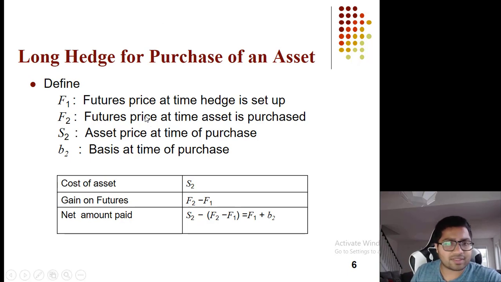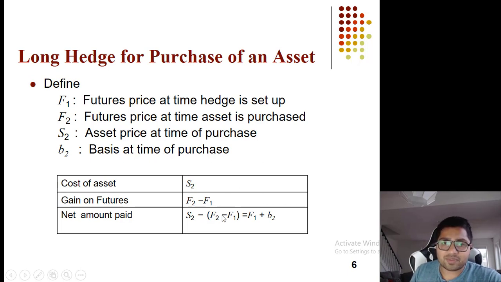So we did the whole exercise with the airlines company. Whenever you're doing a long hedge for purchasing of an asset, for example, in our case it was oil, F1 is the futures price when you start, F2 is the futures price when the futures contract is closed, S2 is the asset price when you purchase, B2 is the basis at the time of purchase.